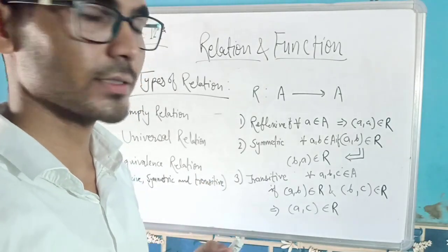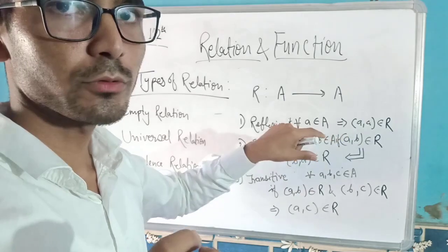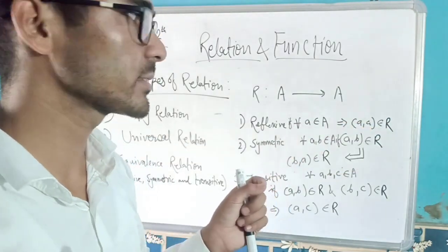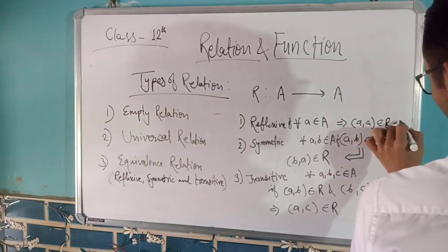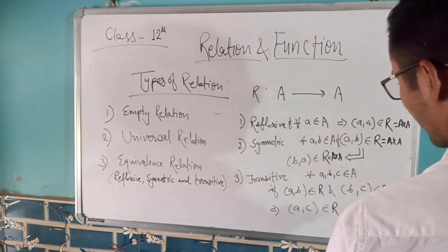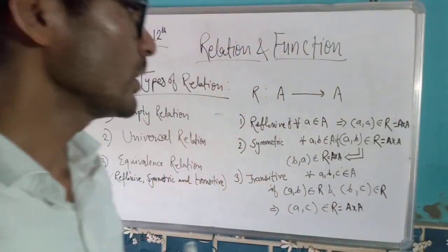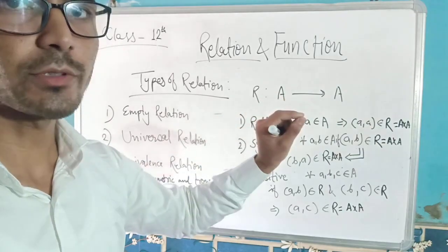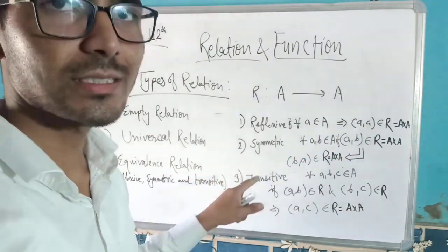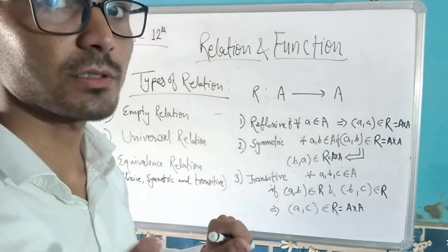We call a relation reflexive when each element of the domain is related to itself in some way, so A comma A belongs to the relation R, which is a subset of A cross A. Each element of A must be related to itself, that's why we say A comma A belongs to R. And we call it symmetric if A and B are related through this relation, then B comma A must also be related through this relation.